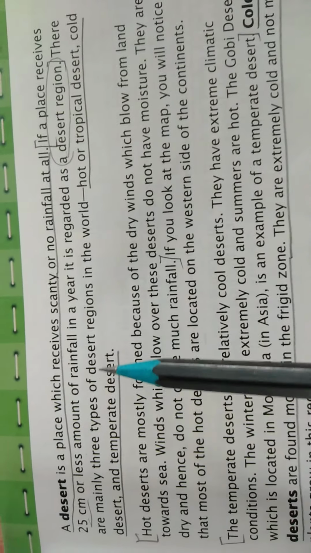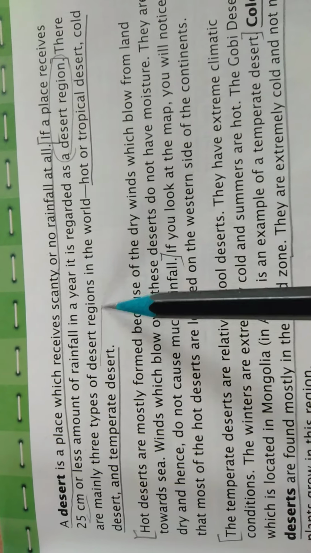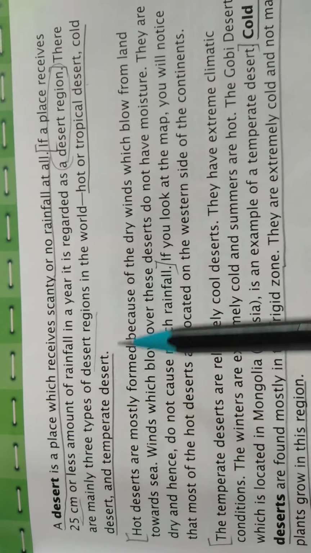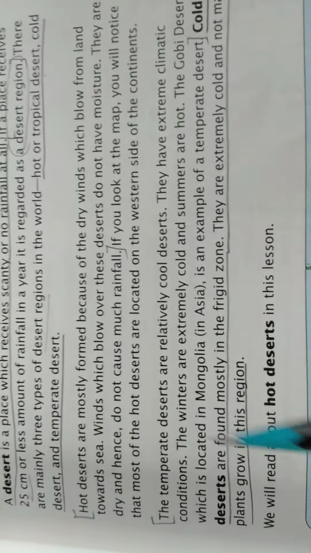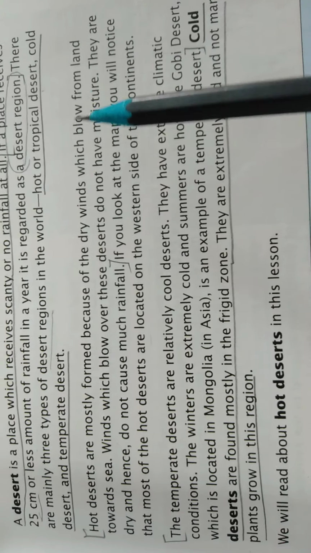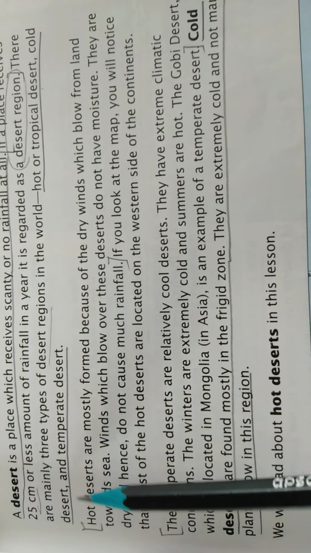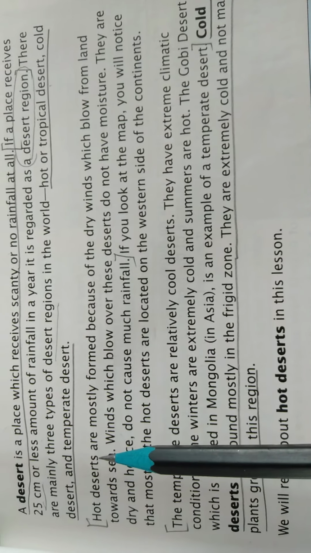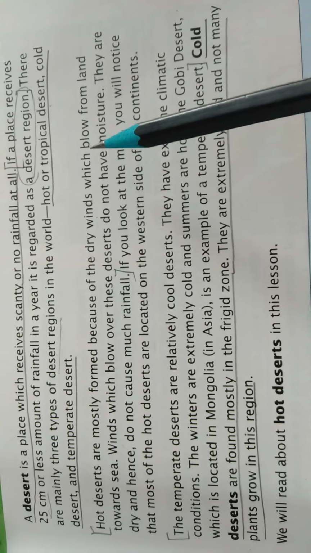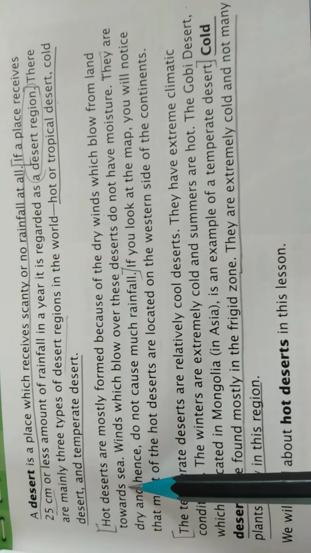There are mainly three types of desert region in the world: hot and tropical desert, cold desert and the temperate desert. Hot deserts are mostly formed because of the dry winds which blow from land towards the sea. So a hot desert is a place where the dry winds blow from land to the sea.